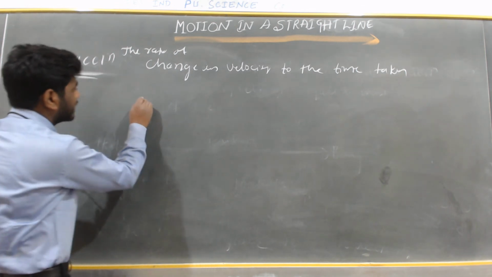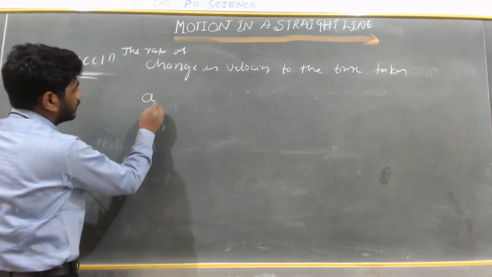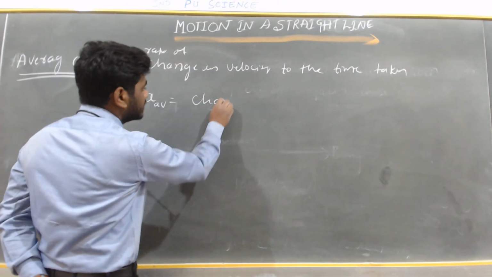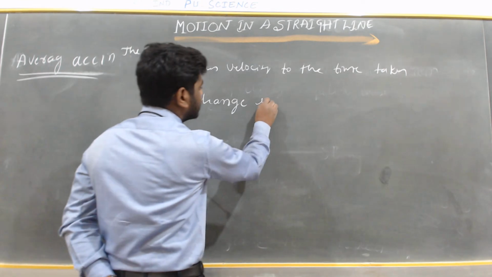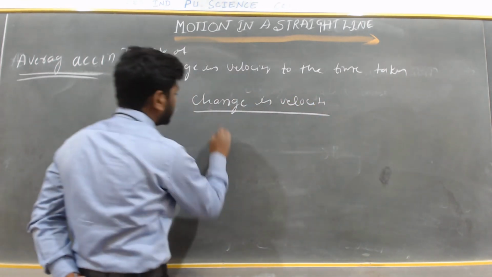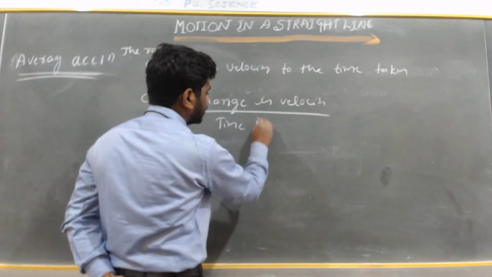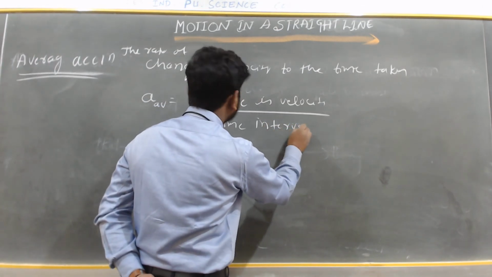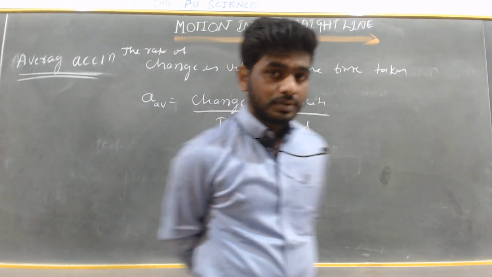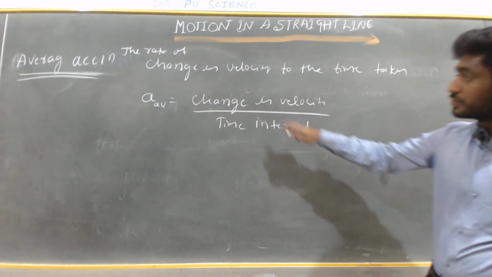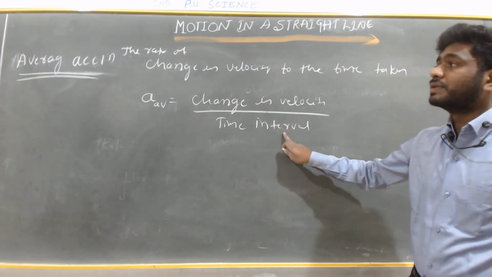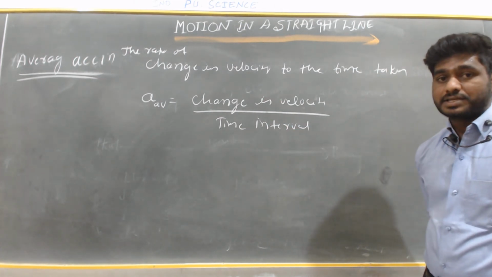So average acceleration is equal to change in velocity divided by time interval. This we call average acceleration. So change in the velocity divided by time taken or time interval, we call it average acceleration.